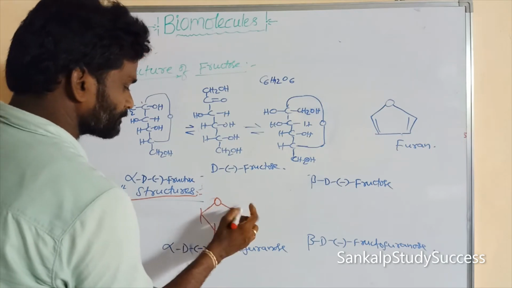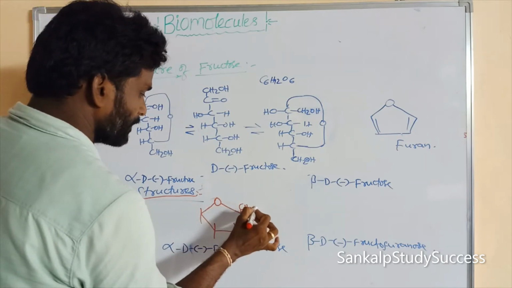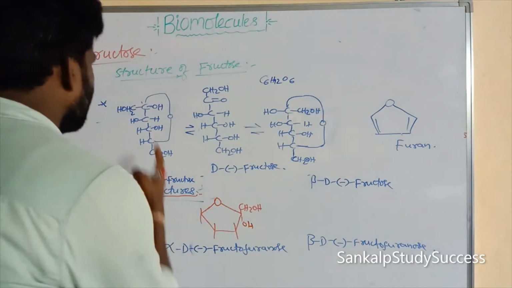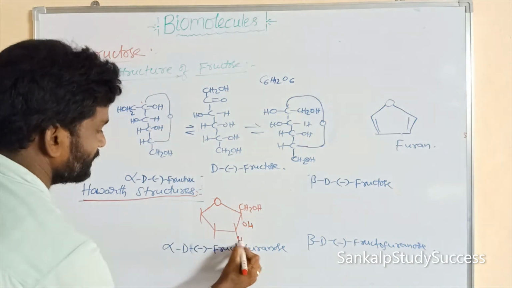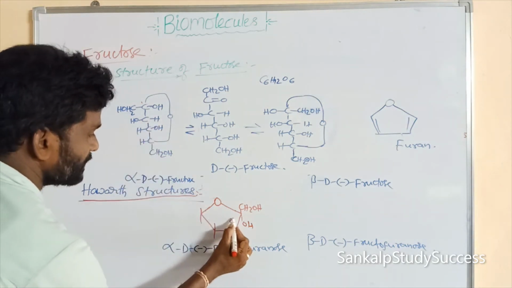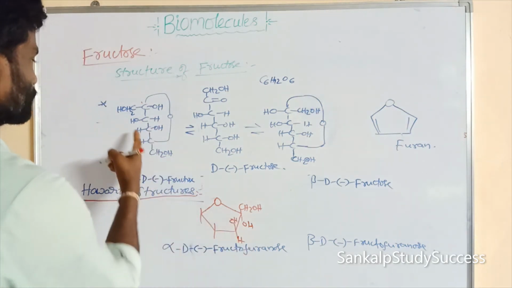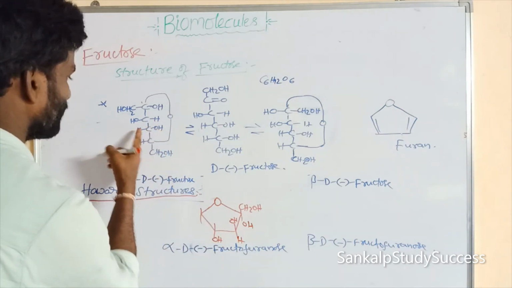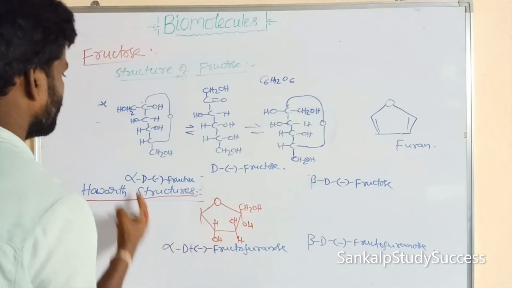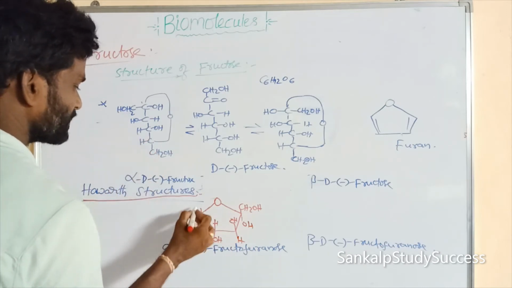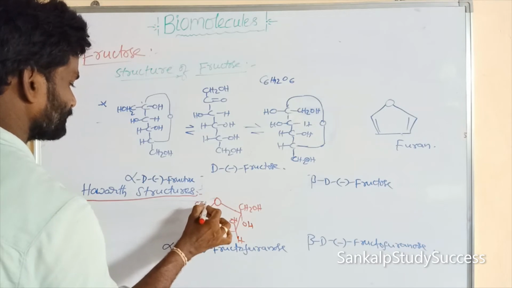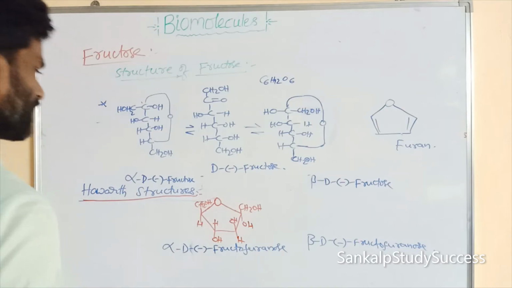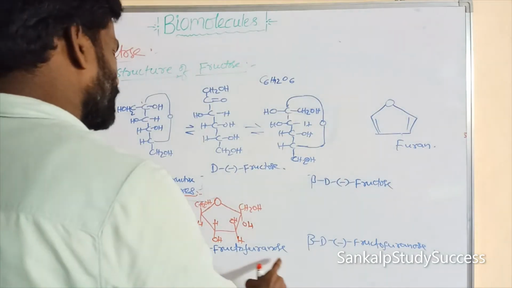CH2OH, right? And the remaining H that is present on the left, and OH on the right, so OH is also written below the plane, and H can be written above the plane. And similarly the CH2OH is present above the plane and H. So this is the alpha-D-minus-fructopyranose.